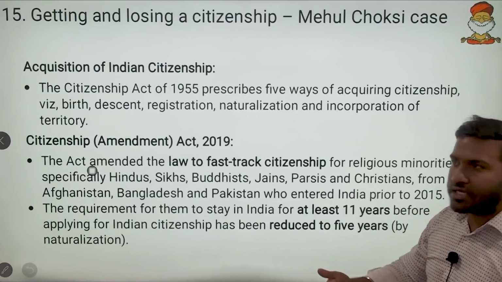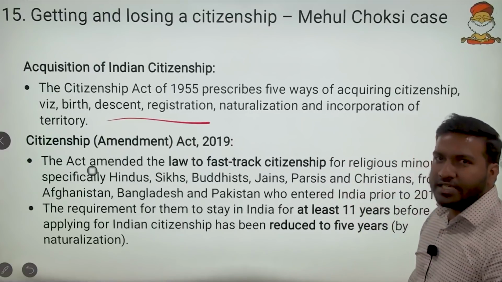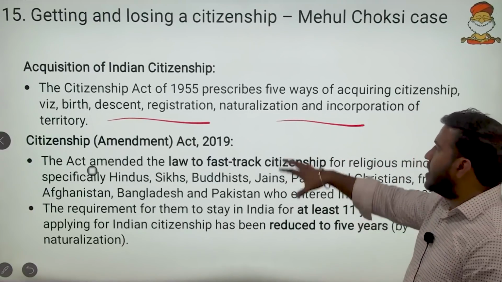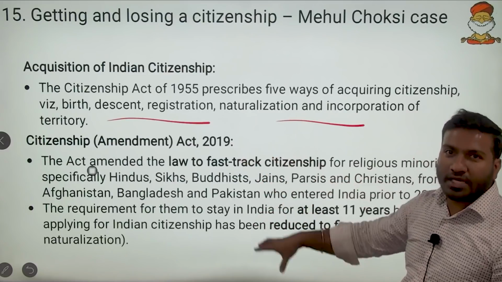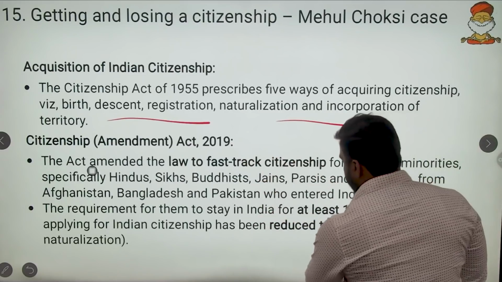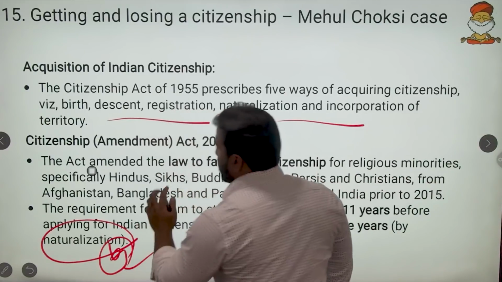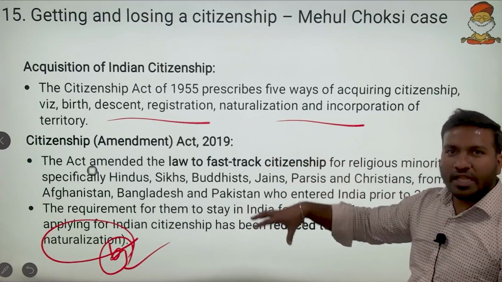Before going to that, the basic acquisition of Indian citizenship: by birth, descent, registration, and naturalization. All these are ways we can acquire citizenship. And the Citizenship Amendment Act gives citizenship only by naturalization. So if any question comes, mark this: citizenship provided under the Citizenship Amendment Act pertains only to naturalization.